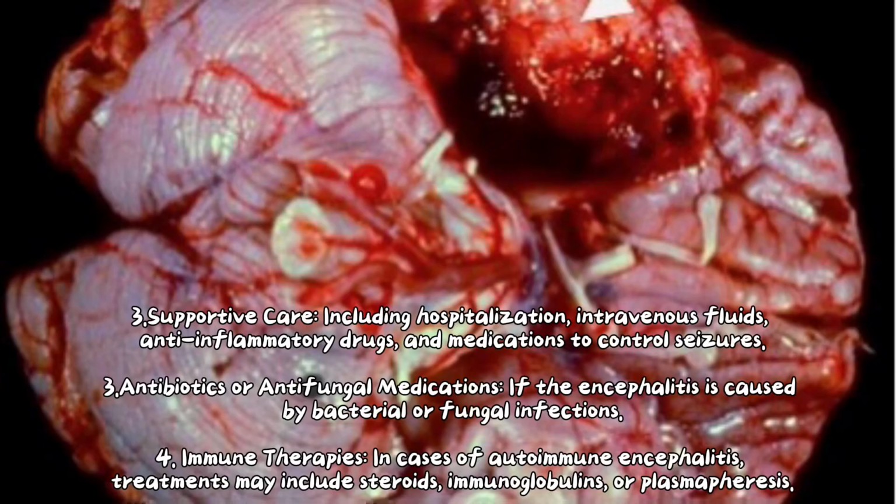Antibiotics or antifungal medications, if the encephalitis is caused by bacterial or fungal infections. 4. Immunotherapies, in cases of autoimmune encephalitis, treatments may include steroids, immunoglobulins, or plasmapheresis.